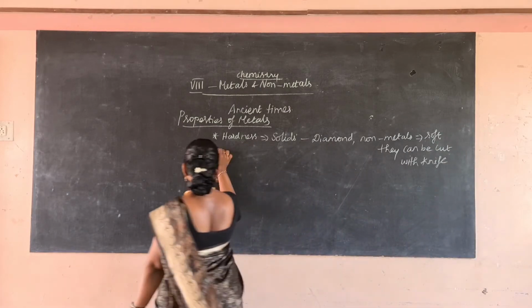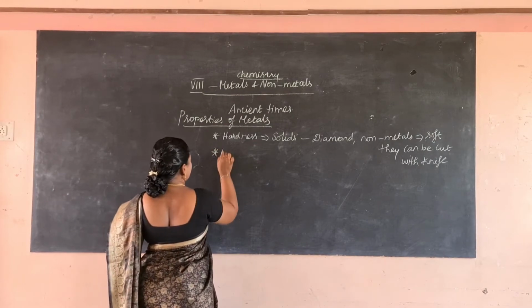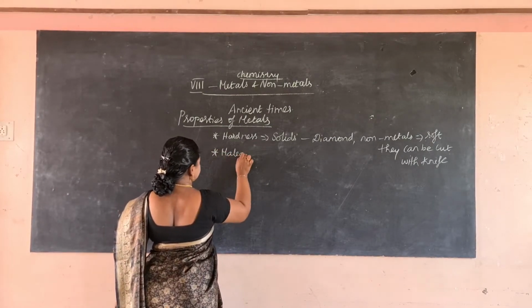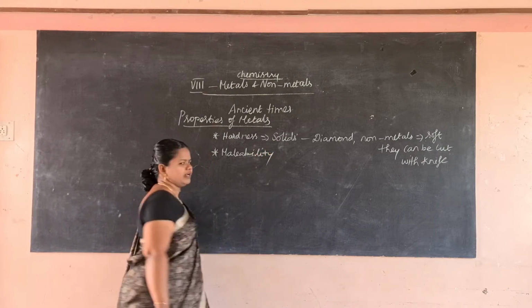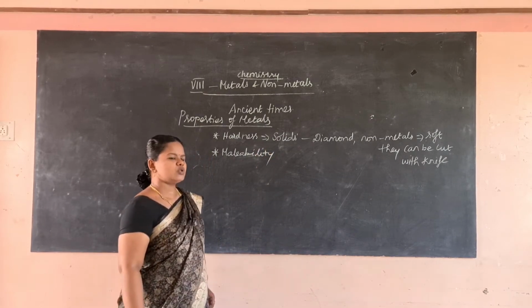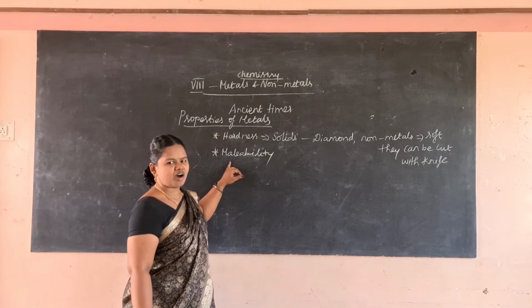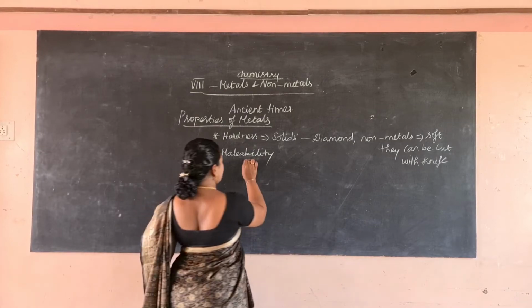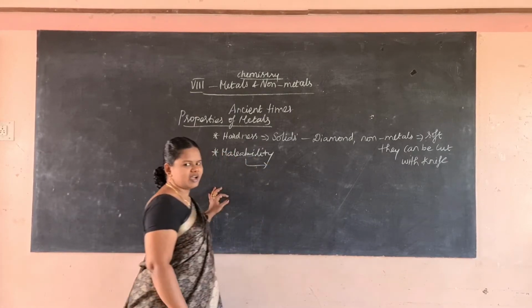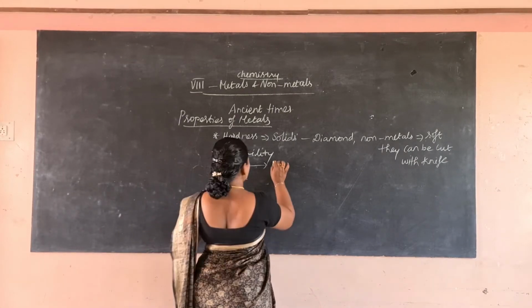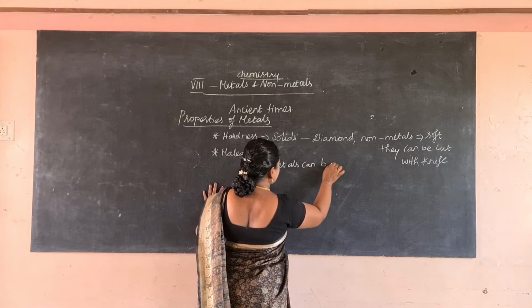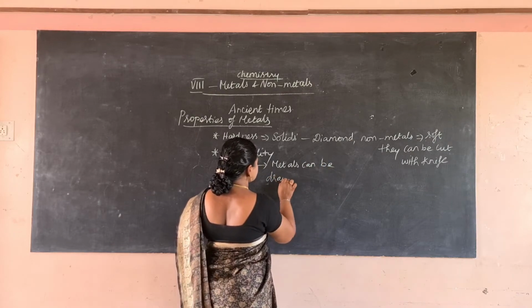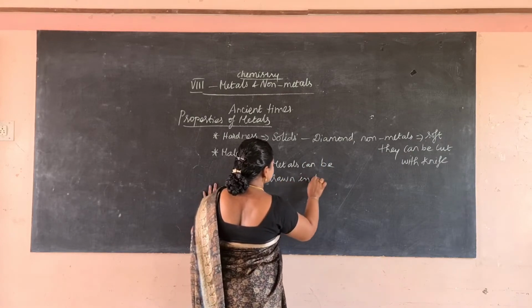Then malleability. Malleability is nothing but the tendency of a metal to be drawn into sheets, or malleability is the process of forming sheets of metals. Metals can be drawn into sheets.